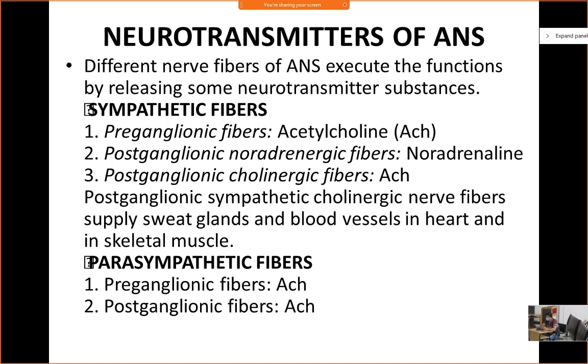But in case of sympathetic fibers, the postganglionic fiber releases noradrenaline and what?